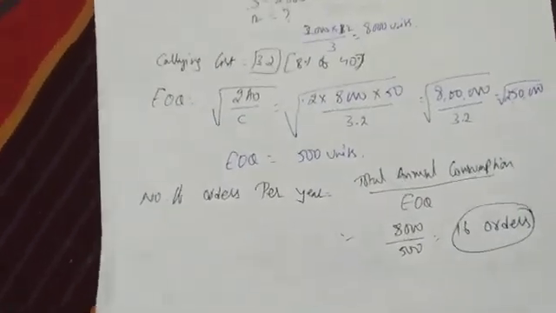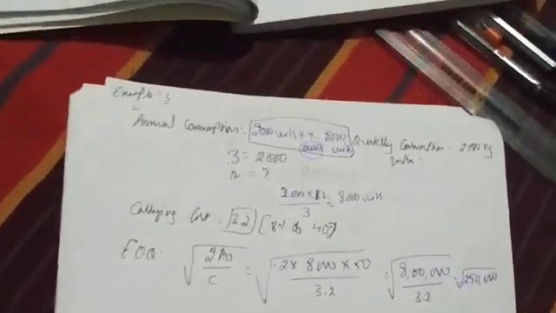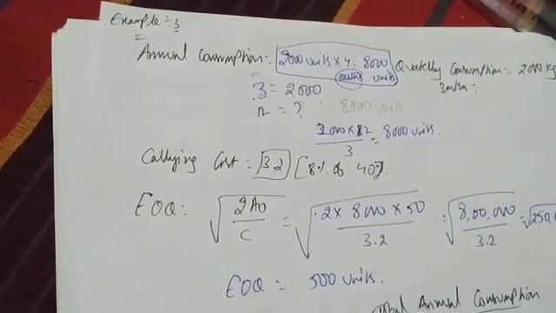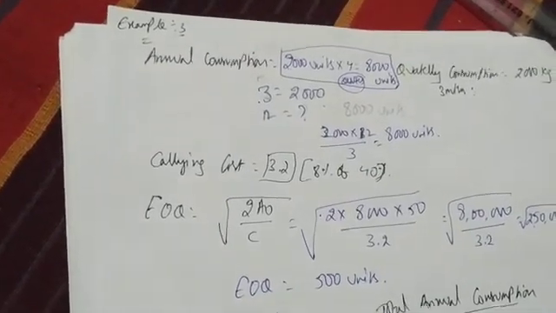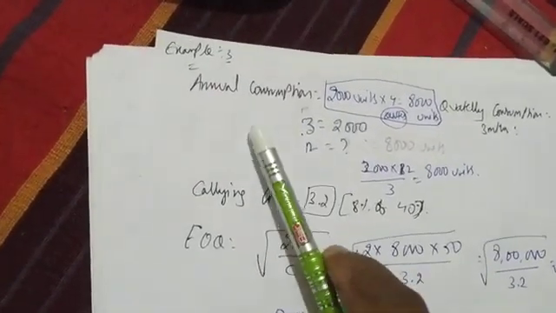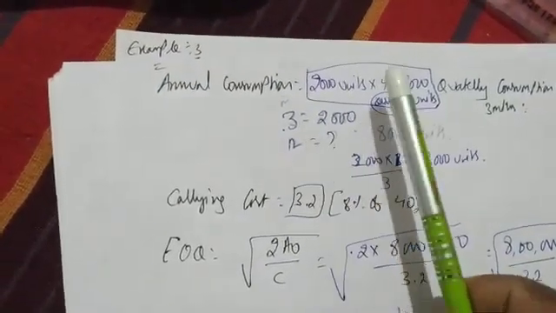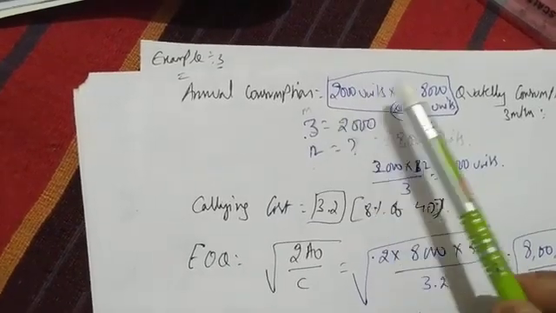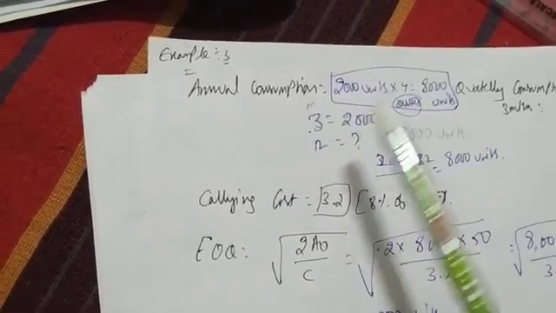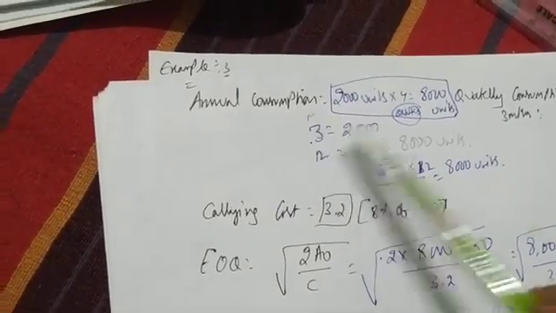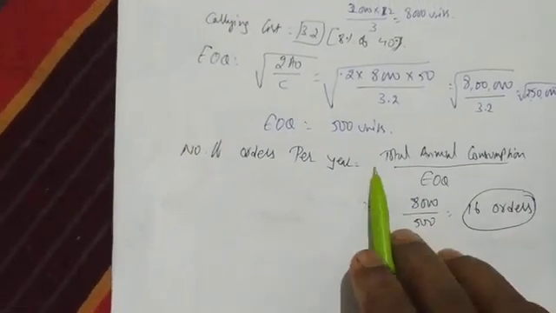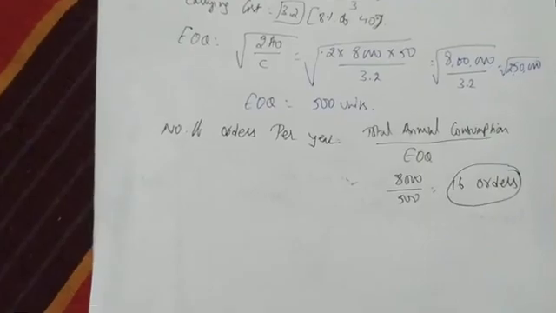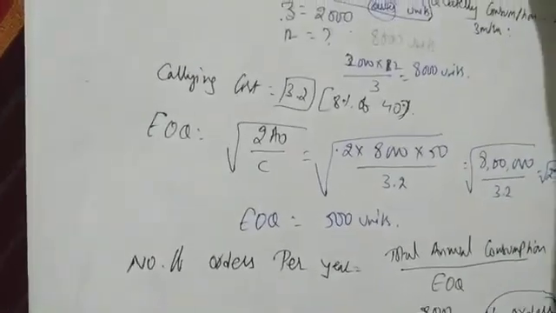So simple. First you have to find out EOQ. How to find out EOQ? Square root of 2AO divided by C. A is annual consumption, O is ordering cost, 2 is in the formula, C is carrying cost. In this problem he has not given annual consumption, he has given quarterly consumption of materials. Quarterly means you have to multiply by 4, because in a year there are 4 quarters. One way of solving. The other way is cross multiplication: for 3 months to 12 months, you will get the answer. Now in a year how many orders have to be given? Total annual consumption divided by EOQ. This is your EOQ.